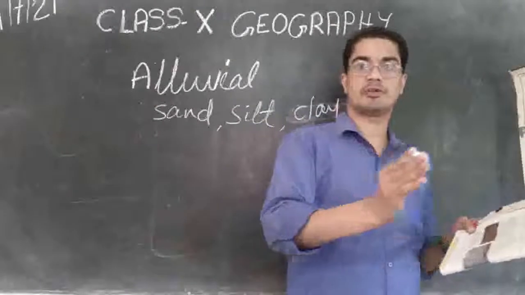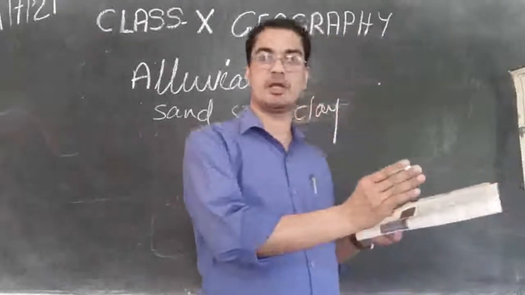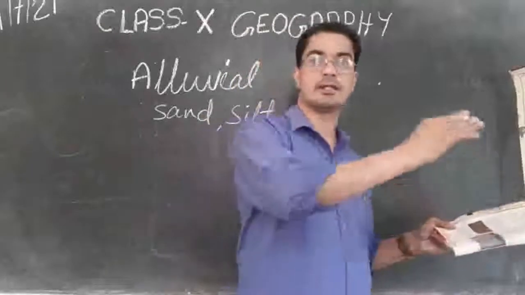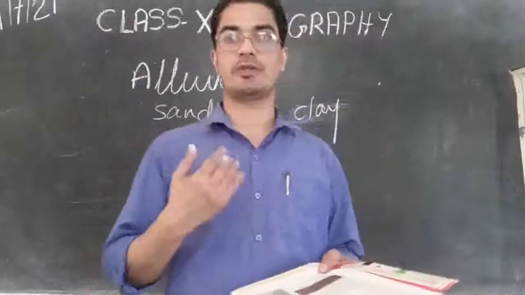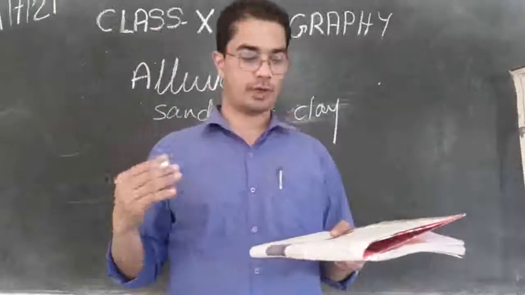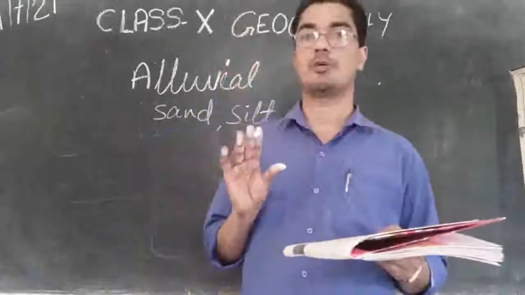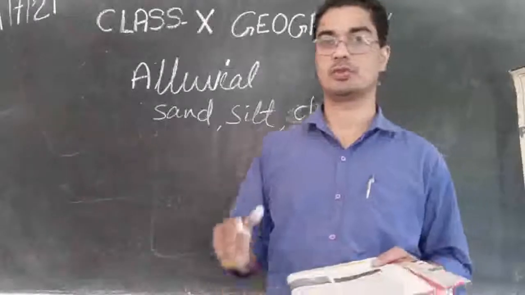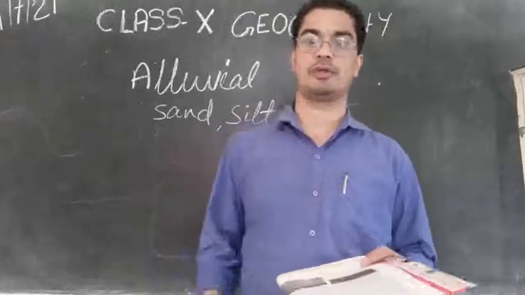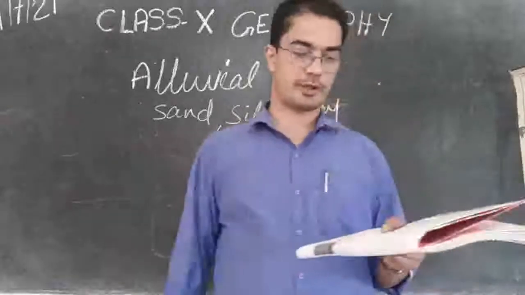Then a little more small ones will be carried somewhat far distance, and very thin particles of soil will be carried the maximum distance. That's why we said as we come closer to the river valley, we find the pebbles are bigger in size. So the big stones will remain close to the river, other ones will be carried far away.